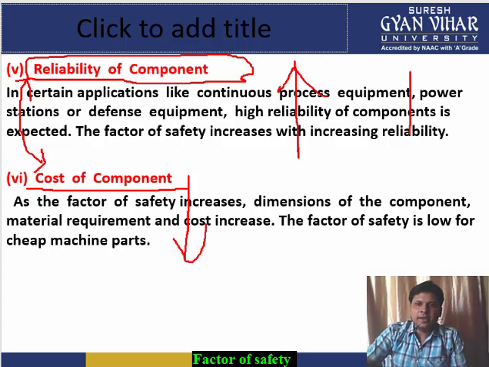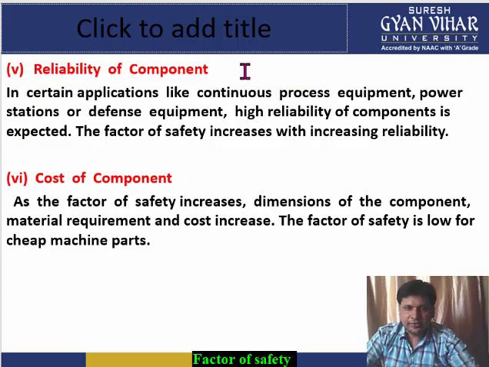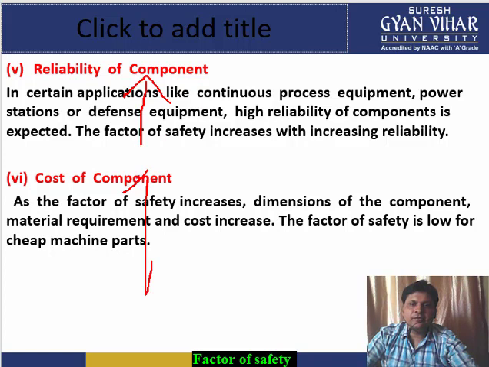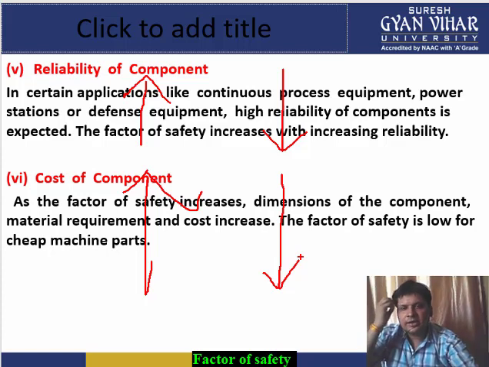Once again I am repeating this point. If you want the reliability to be high, then the cost also will be high. And if you take the reliability low, then the cost of the component will also be low. Both are directly proportional. Reliability of the component and the cost of the component, both are directly proportional to each other.